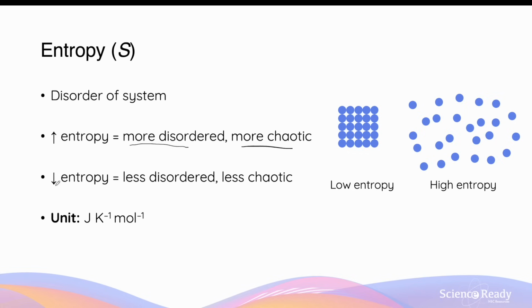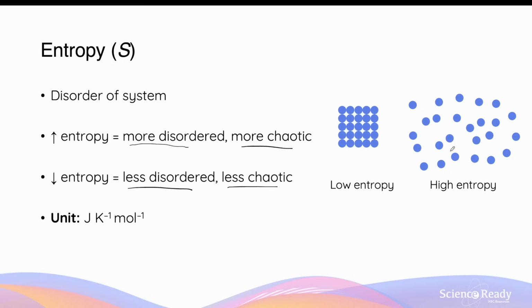Vice versa, when a system has a lower entropy, it is described as less disordered or more organized and less chaotic. A simple diagrammatic comparison between a low entropy system and a high entropy one can be seen by different states of matter. In solids, the particles are compact and well arranged. They have very minimal movement and motion. Therefore, they have a low degree of disorder because their position and movement are much more predictable.